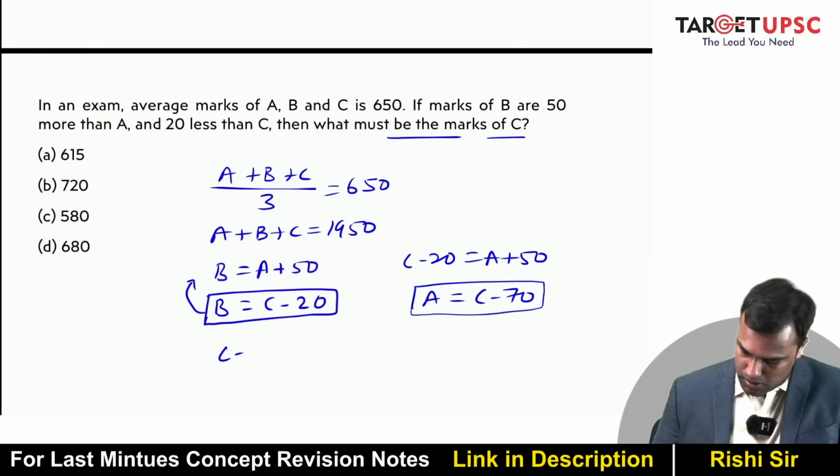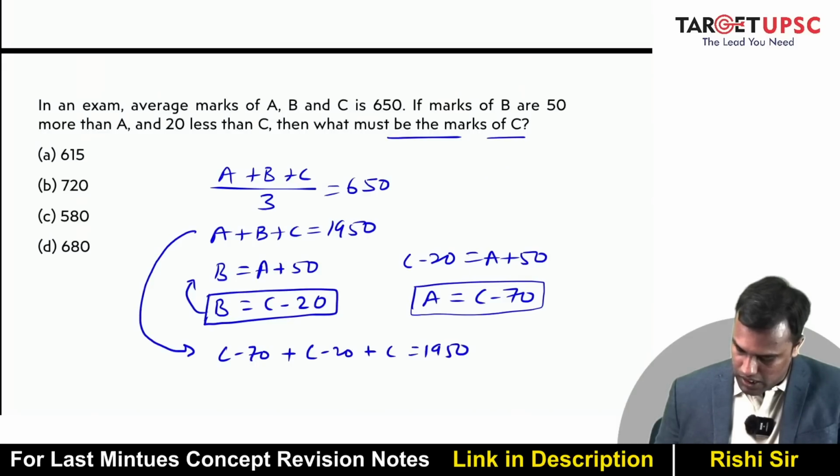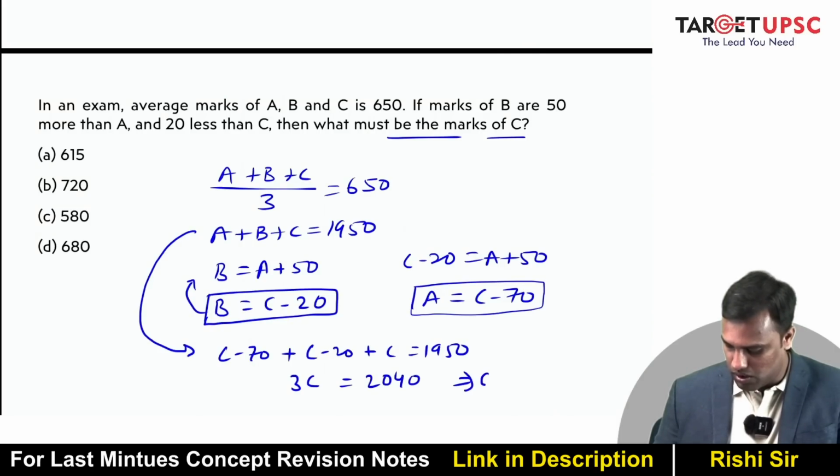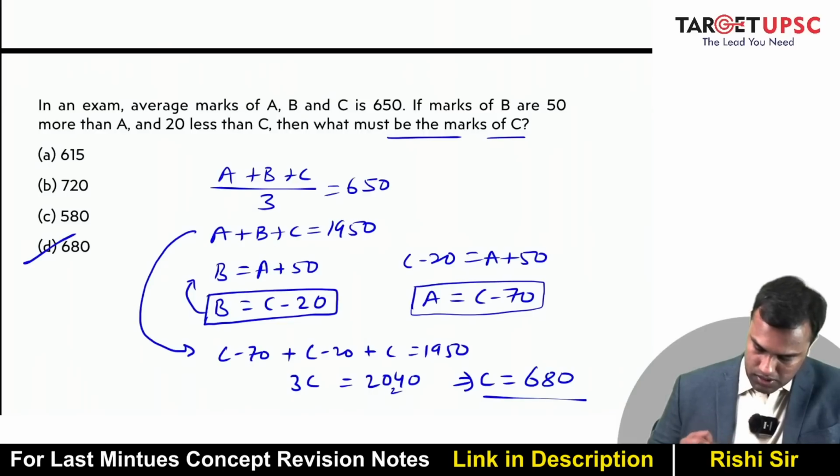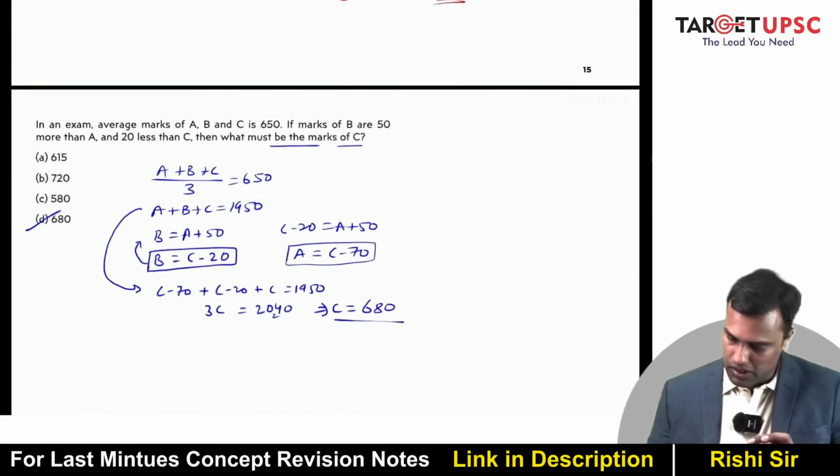So can I say C minus 70? If I use this equation, C minus 70 plus C minus 20 plus C is 1950. So 3C, 7 plus 2 is 9, 9 plus 5 is 14, this is 2040. So what is the value of C? 3 6s are 18, 680. So the answer is C, D. Okay.